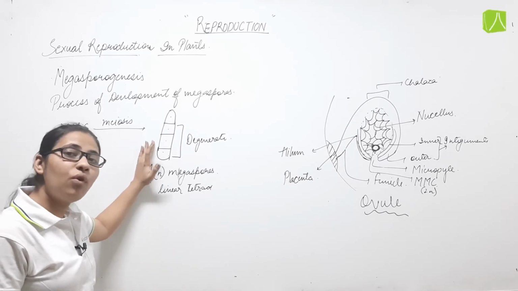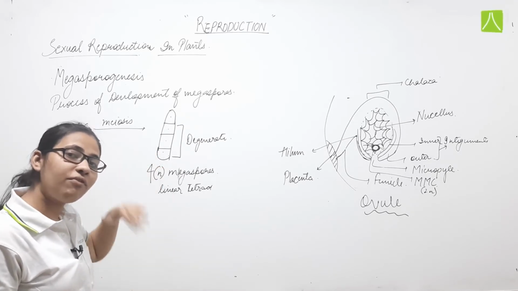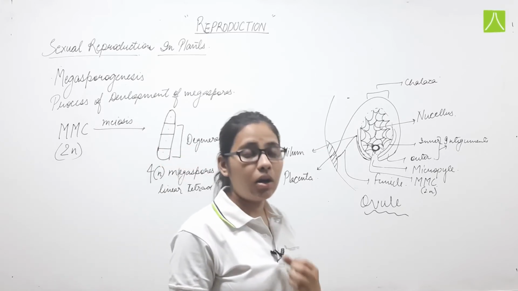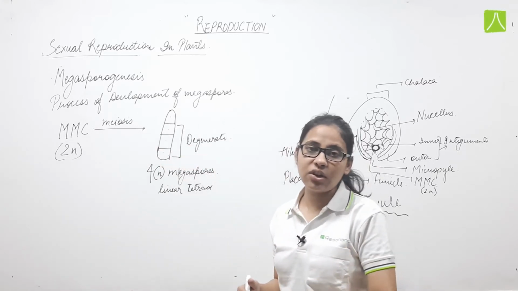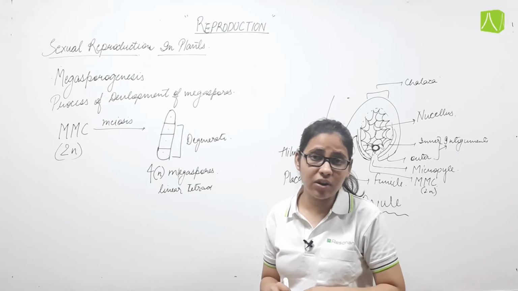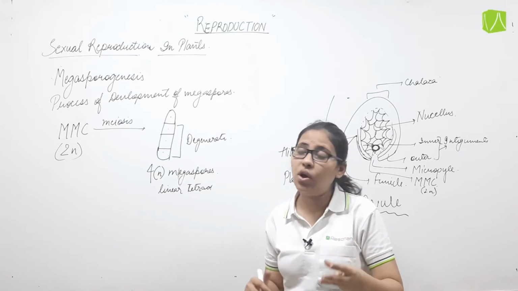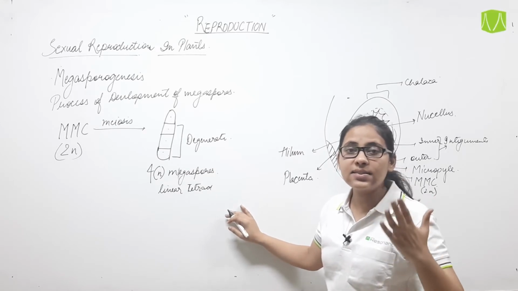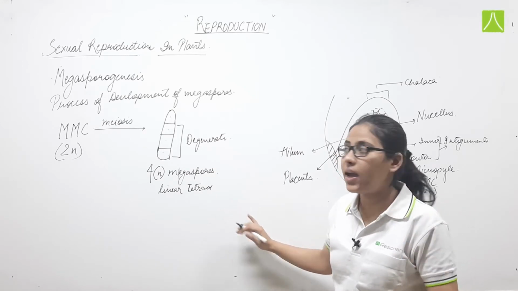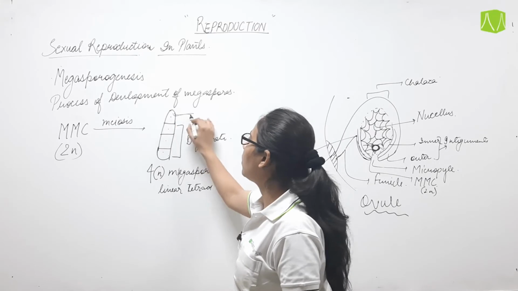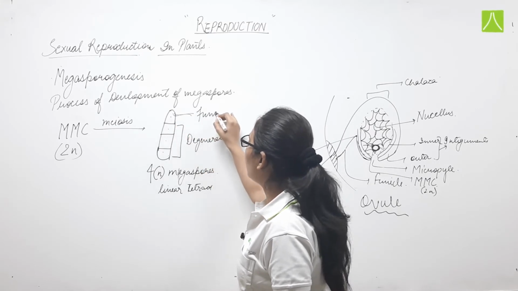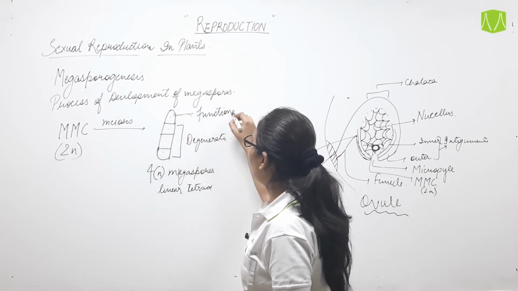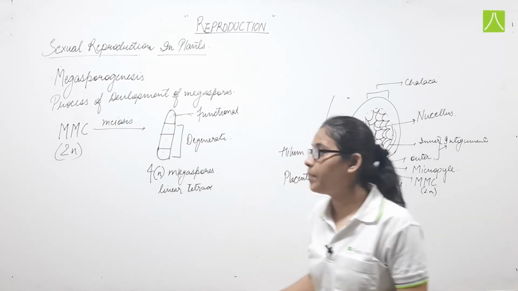Out of the 4 megaspores formed after meiosis, only 3 will degenerate and only 1 will remain functional. The 3 megaspores which degenerate are the cells towards the micropylar region, and the one which remains functional is the chalazal one, that is, the megaspore towards the chalazal end.